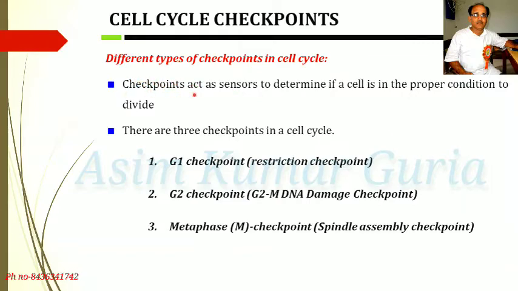Checkpoints act as sensors to determine if a cell is in the proper condition to divide. There are three checkpoints in a cell cycle: G1 checkpoint, restriction checkpoint; G2 checkpoint, G2M DNA damage checkpoint; metaphase checkpoint, spindle assembly checkpoint.